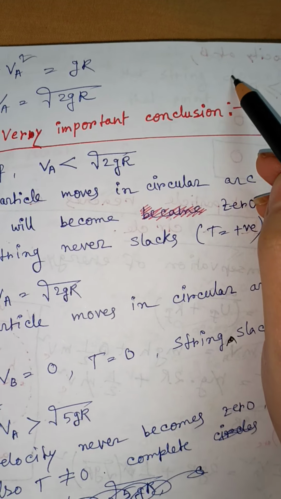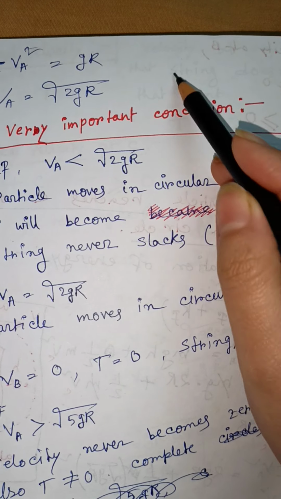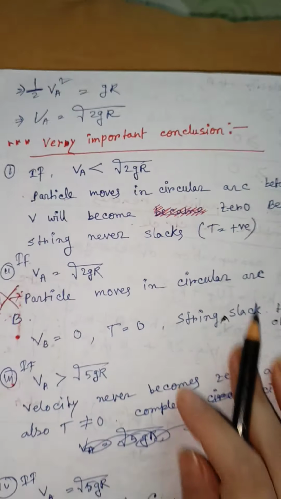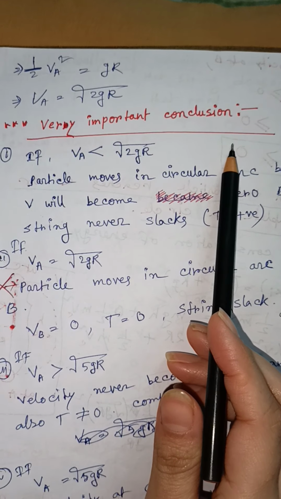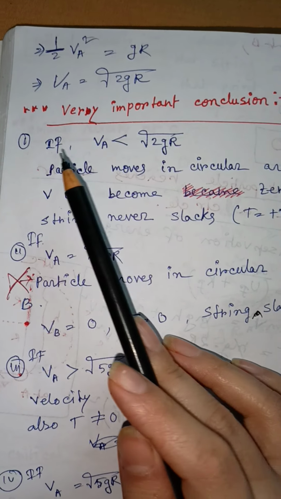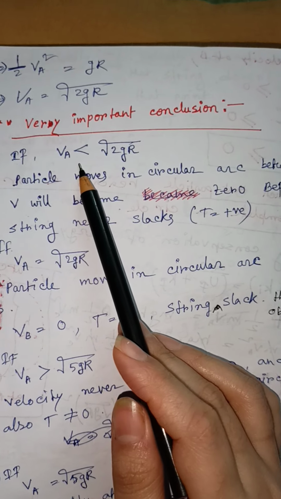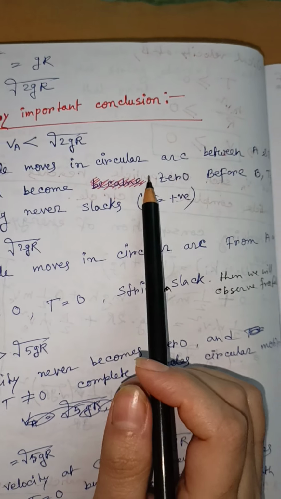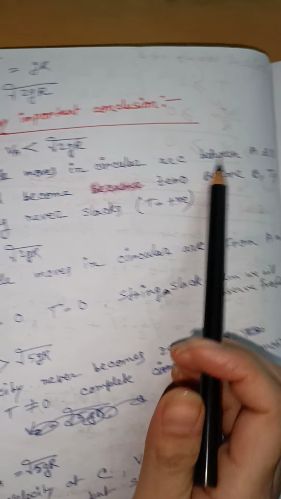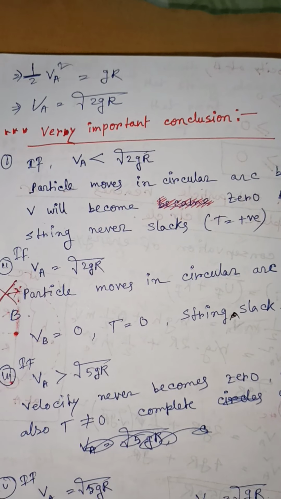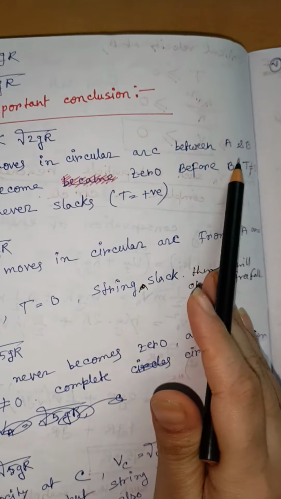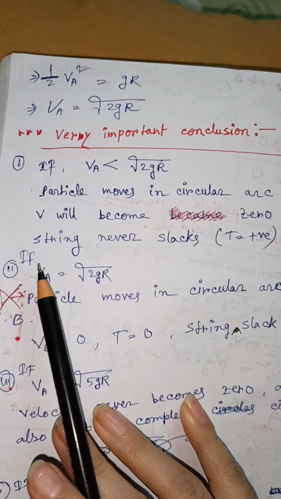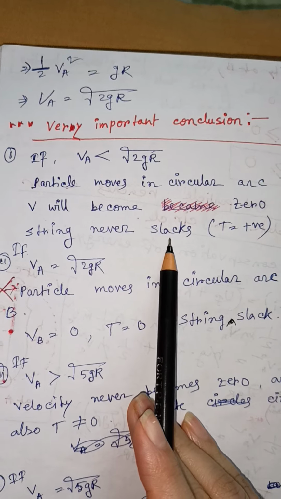it oscillates along this arc. Now a very important conclusion about this circular motion: if VA is less than root over 2gR, then the particle moves in a circular arc between A and B. V will become 0 before B, T not equal to 0, the string never slacks, right?